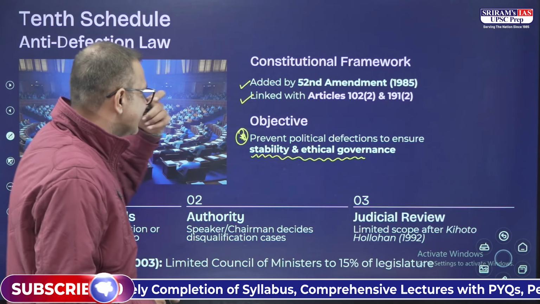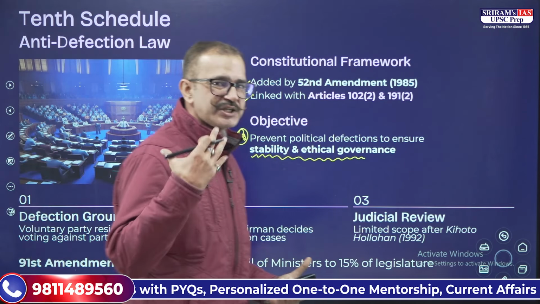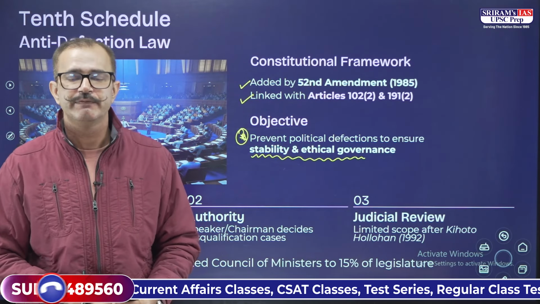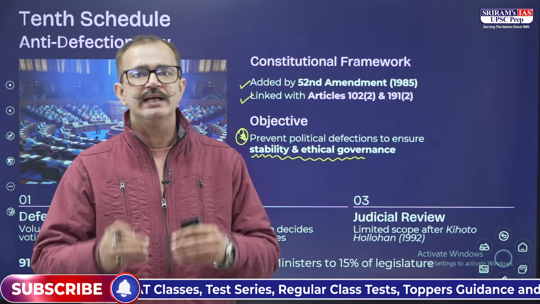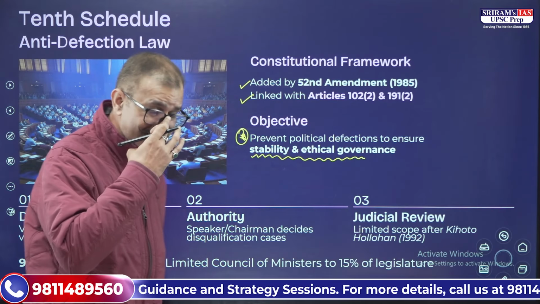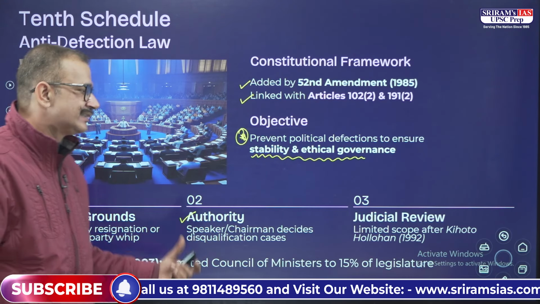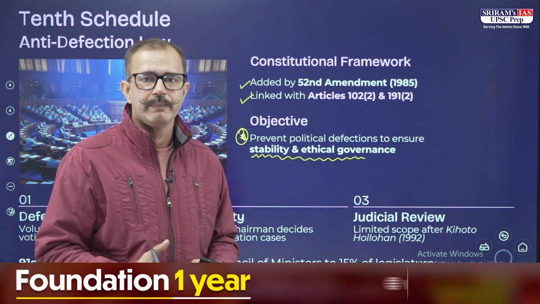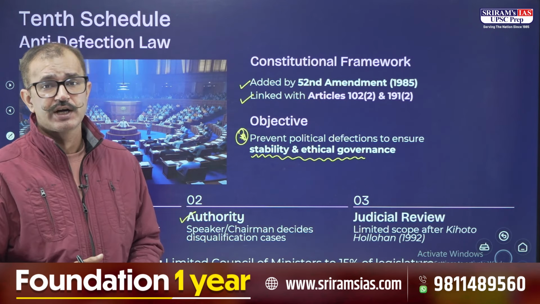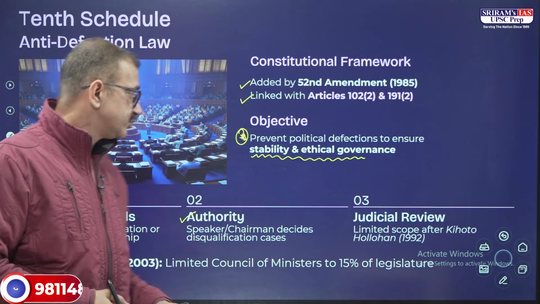So this anti-defection law was introduced so that if any person voluntarily gives up membership of the party or defies the whip of the party, then he is considered to have defected and his membership can be taken away, whether he is a member of parliament or a member of the legislative assembly or council. The authority lies with the speaker and the chairman. They decide on the disqualification of any member when it comes to defection, and there is limited scope of judicial review after the Kihoto Hollohan case in 1992. That is very, very important.